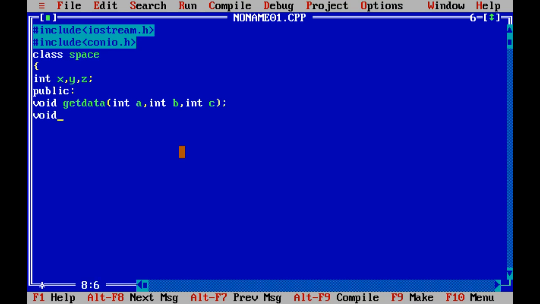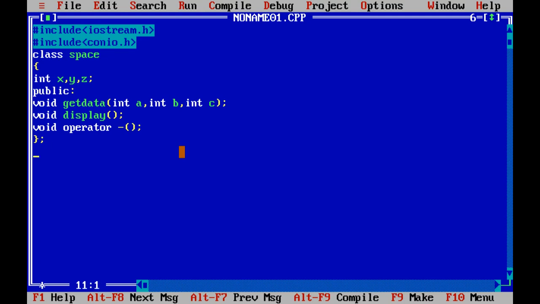And one more member function, that is void display, and the operator function: void keyword operator followed by the operator, that is unary minus, and the close of the class.